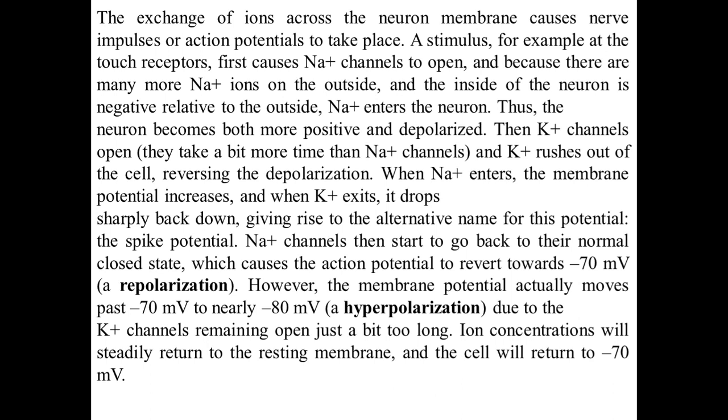Then potassium channels open, taking a bit more time than the sodium channels, and potassium rushes out of the cell, reversing the depolarization. When sodium enters, the membrane potential increases, and when potassium exits, it drops sharply back down, giving rise to the alternative name for this potential, the spike potential.